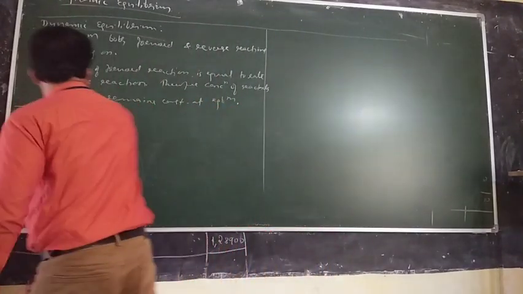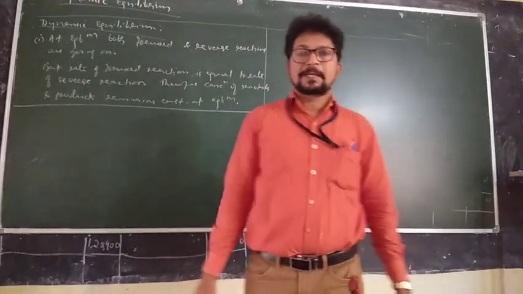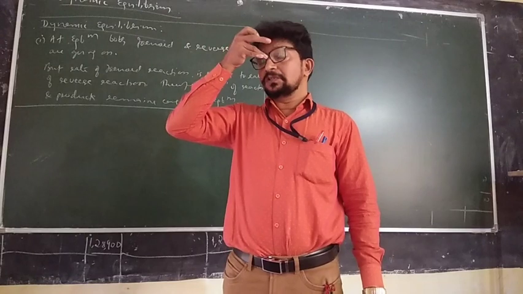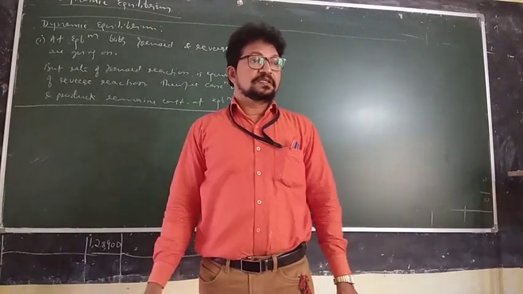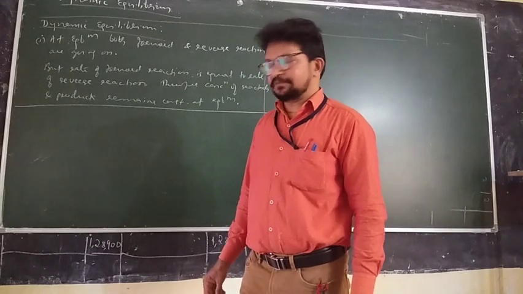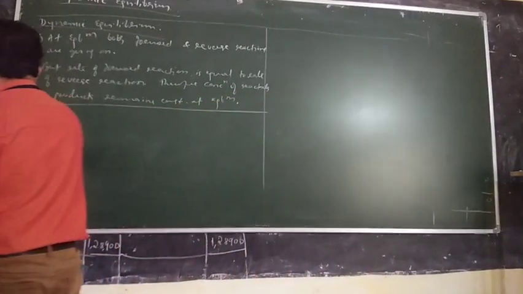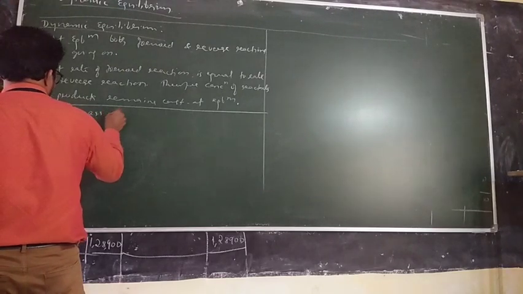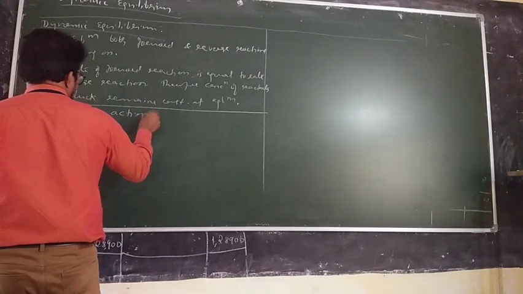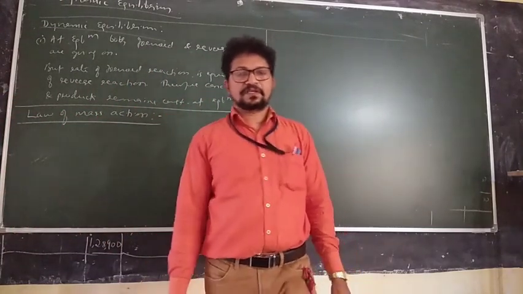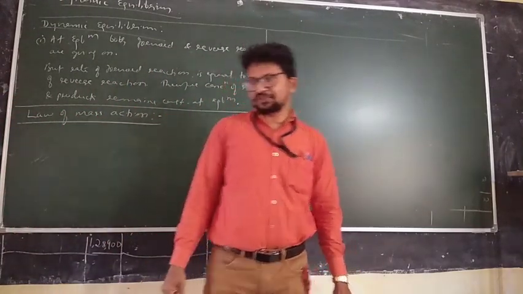Okay, now let us get an expression for the chemical equilibrium constant. To understand the law of chemical equilibrium, one more law we should understand. This is called the law of mass action. What is the law of mass action?